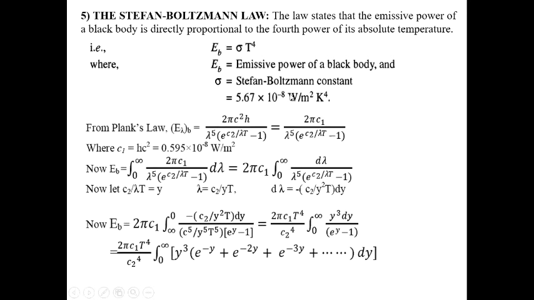Sometimes in your problem the sigma value is not given. How can you remember it? 5678, that is, 5.67 into 10 to the power minus 8. In this way you can remember this 5678.